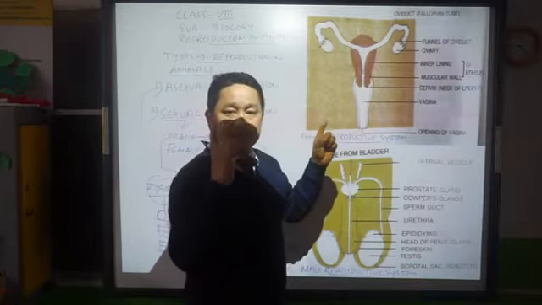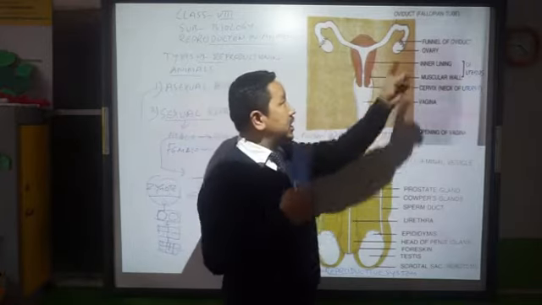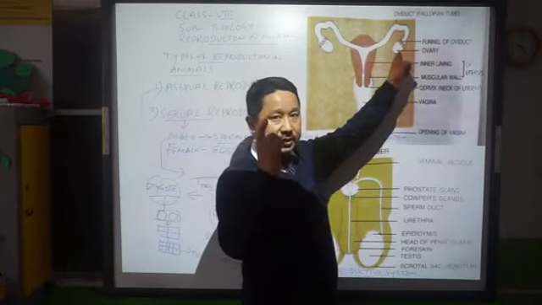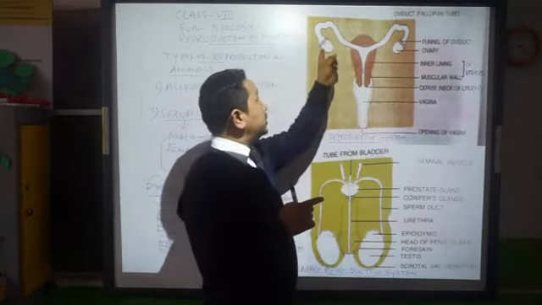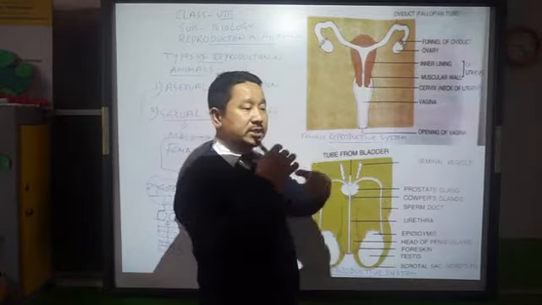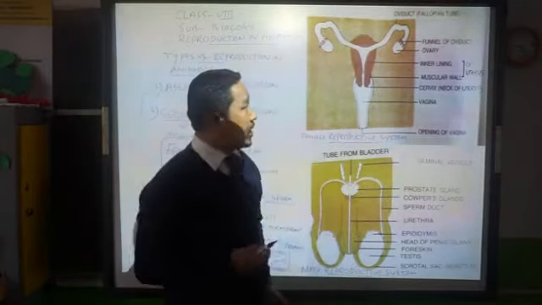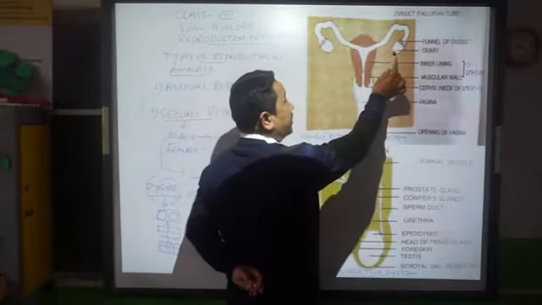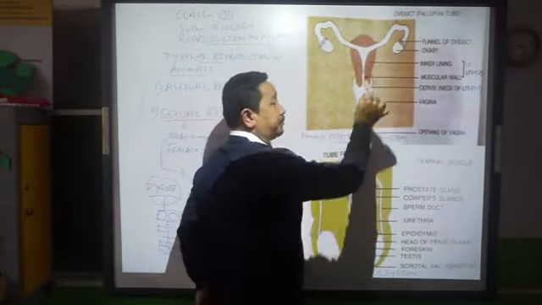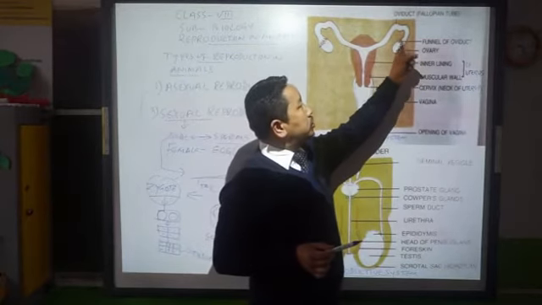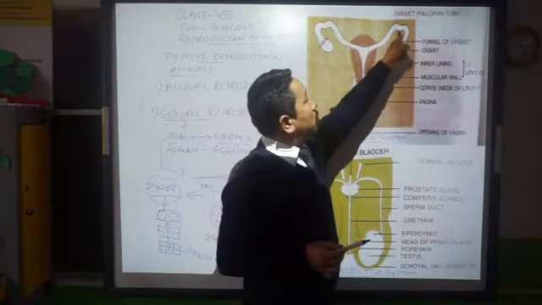Okay, I mean one at a time, alternately. Suppose this month this ovary is producing the egg, the other month this one will produce an egg. So this is how alternately these two ovaries produce an egg. Okay, so once the egg is produced here in the ovary, then that will be going down to the oviduct.